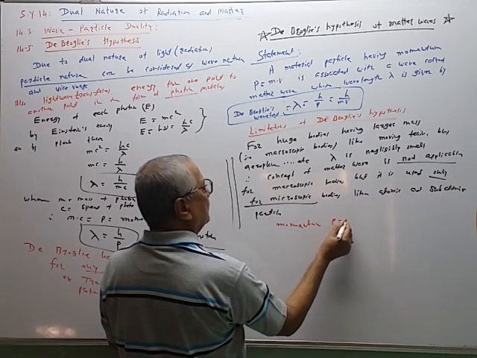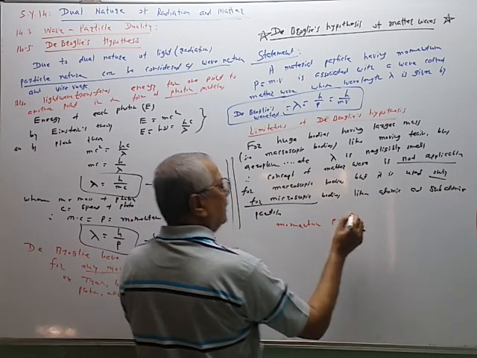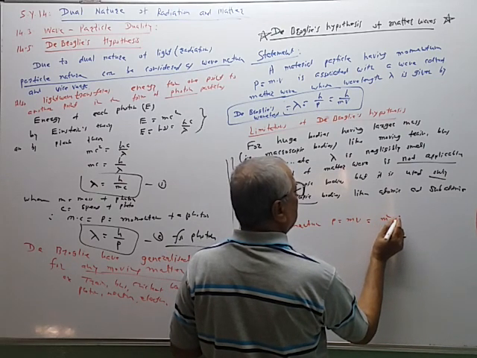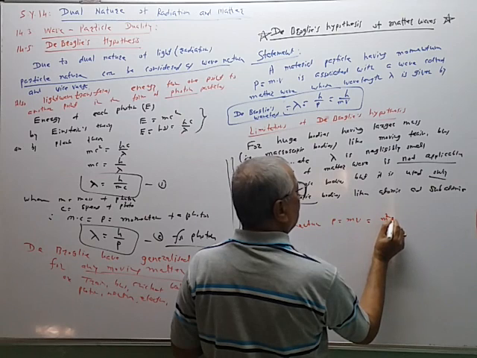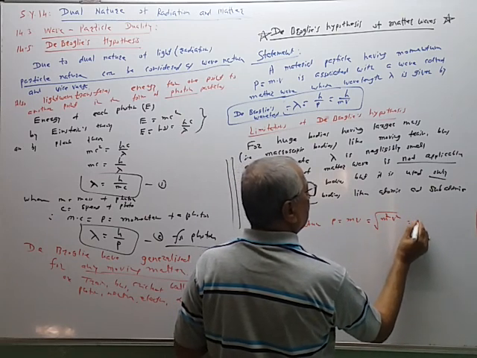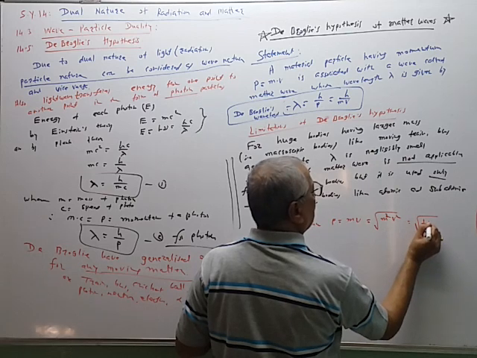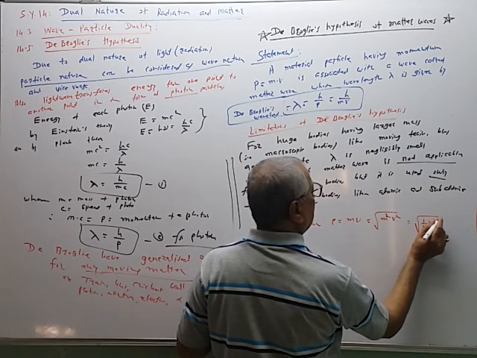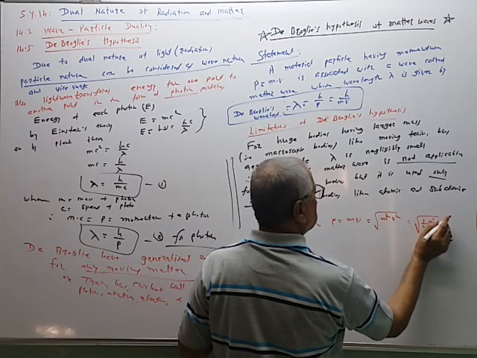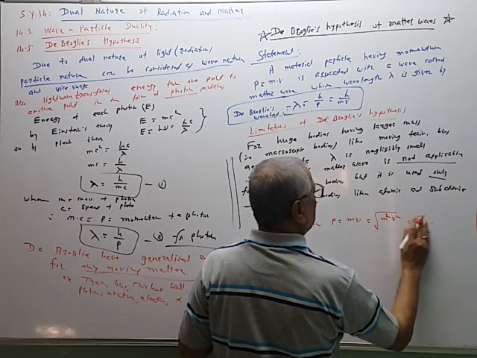Momentum P is equal to m into v. Squaring, p squared is equal to m squared v squared.